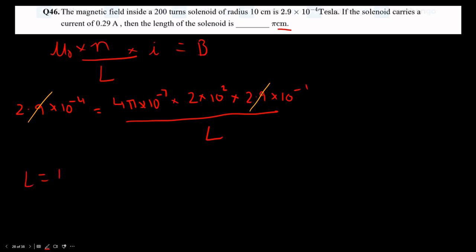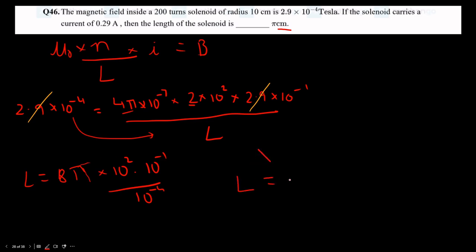So finally I end up with L is equal to 4 pi into 2 into 10 power 2 into 10 power minus 1 by 10 power minus 4. The 10 power minus 4 comes from here. So you get 8 pi. Length of the solenoid is equal to 8 pi into 10 power minus 1 into 10 power 4, which is 8 pi into 10 square.